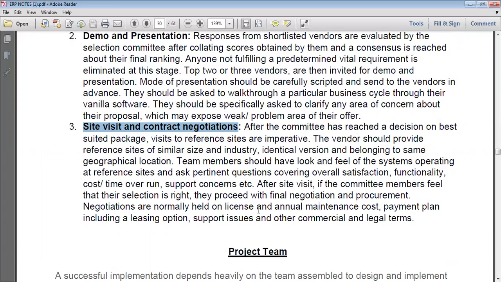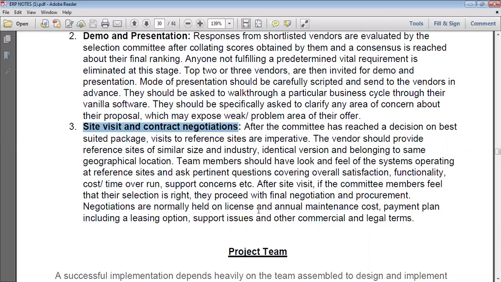The vendor should provide reference sites of a similar size and industry, identical version, and belonging to the same geographical location. Site visit and contract negotiations are as per the act. As per the act, contracts and negotiations are compulsory, and a license is also compulsory.